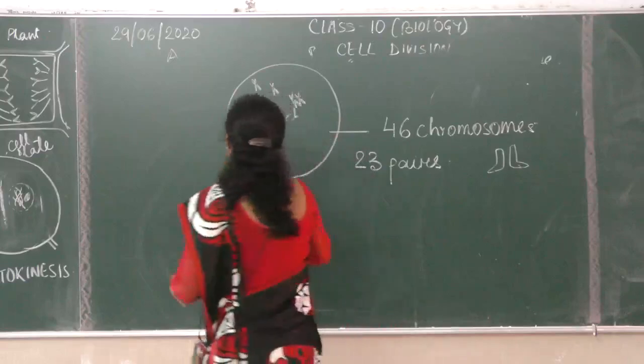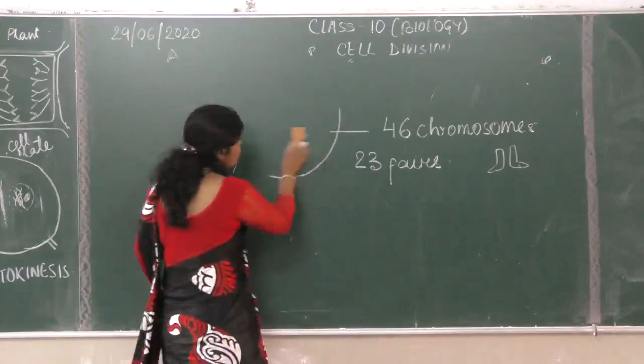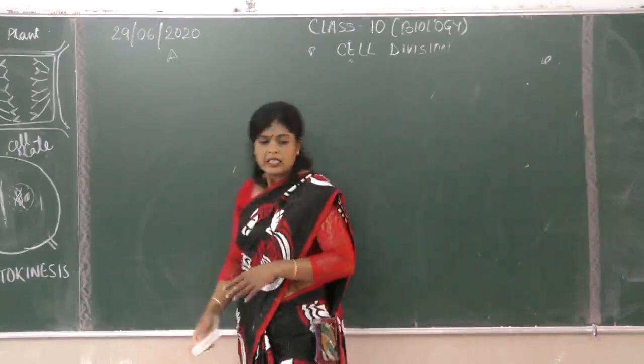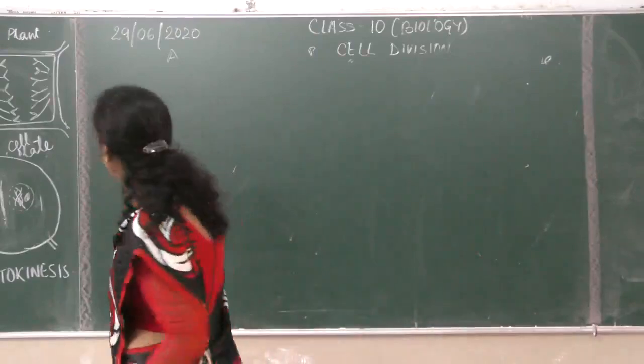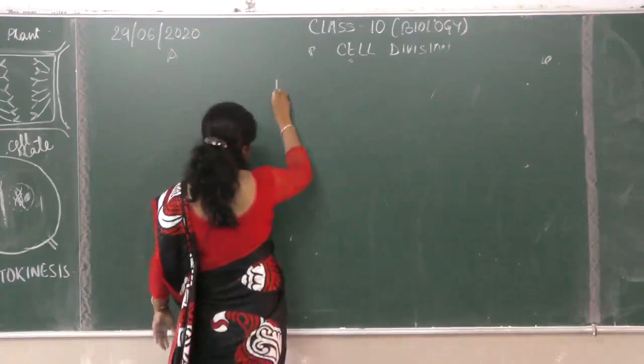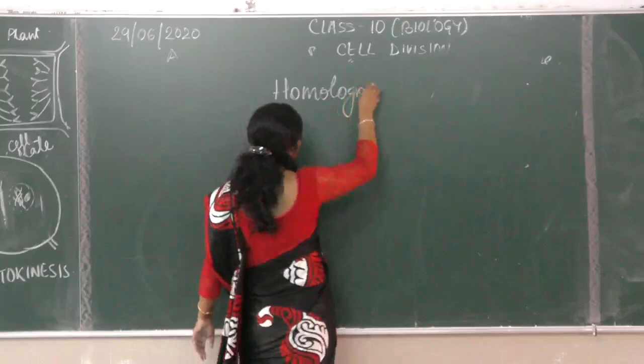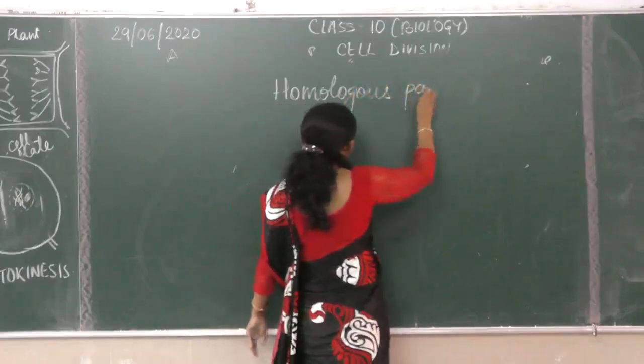Now here, what are these pairs known as? These pairs are known as homologous pairs of chromosomes. I'll just tell you more characteristics of this.